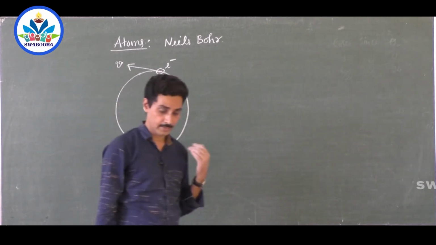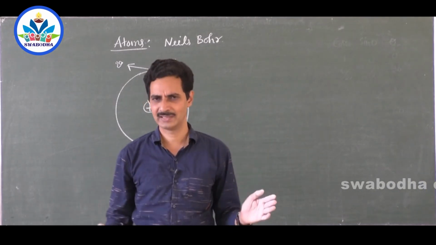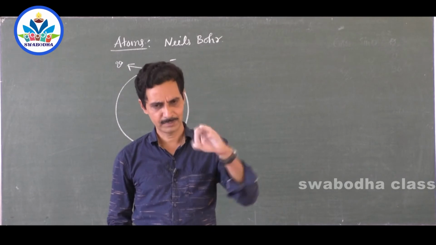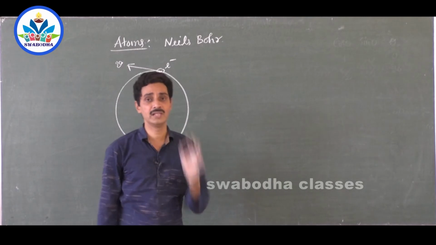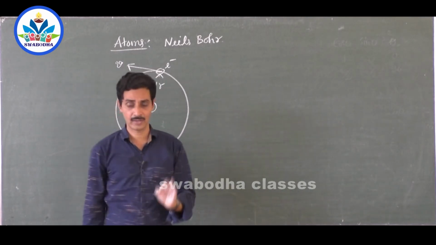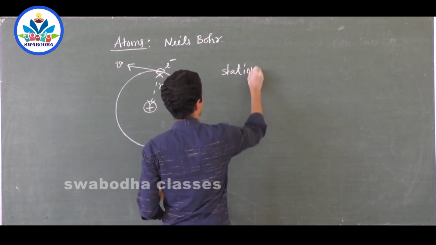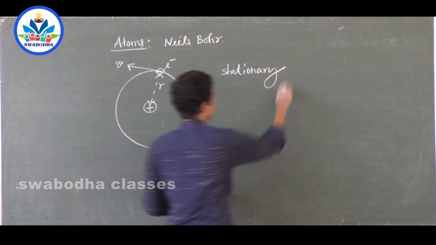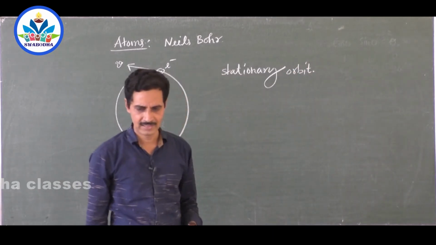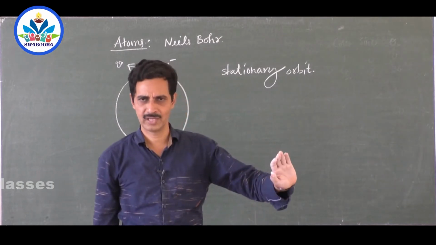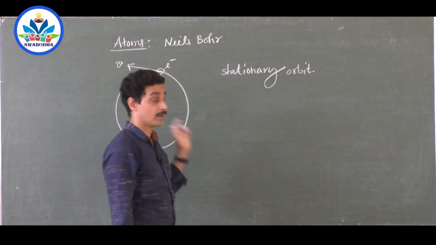Now Niels Bohr says it is not any path electron can travel. There are some prescribed paths. There only the electrons will travel. Electrons revolve around the nucleus in a definite orbit or in prescribed orbits called stationary orbits. What do you mean by stationary orbit? Stationary means you have stationary in your college, right? Stationary means one which is there only, it doesn't move. It is at rest with respect to the surroundings. These orbits are also stationary.